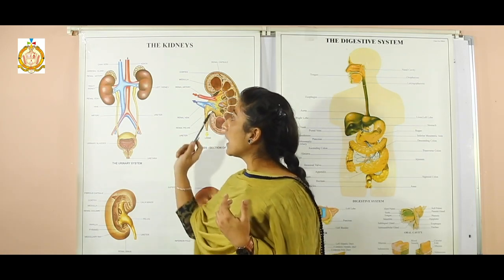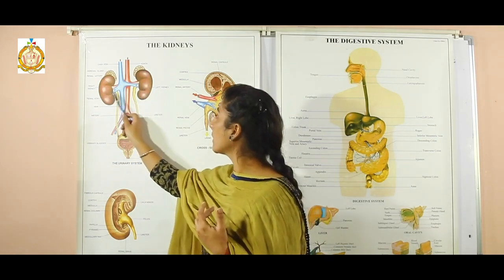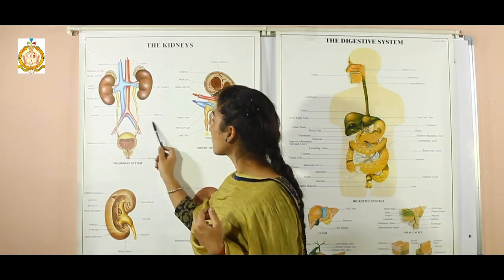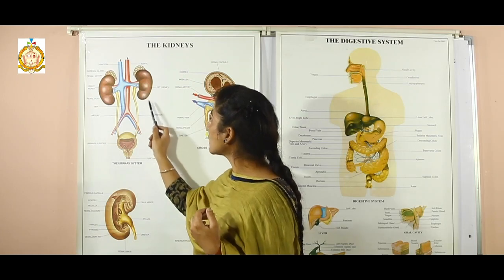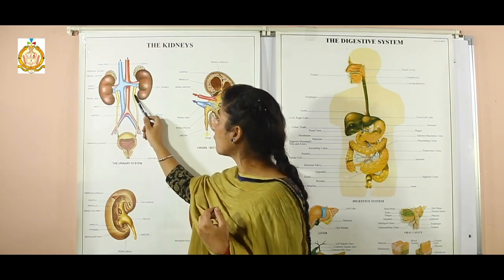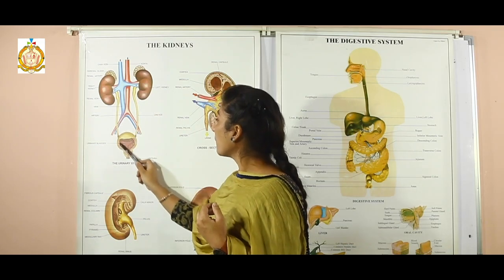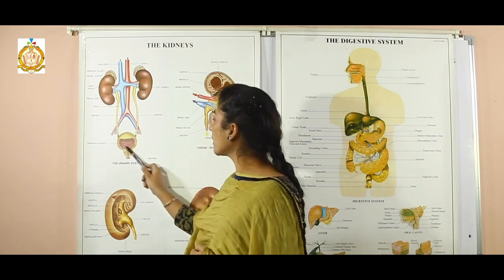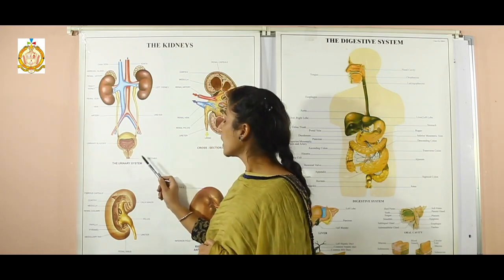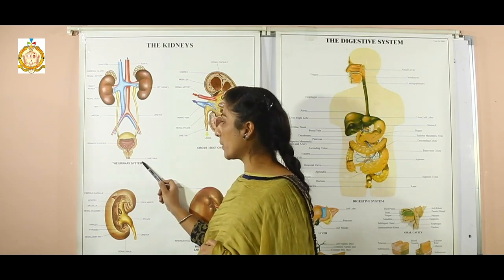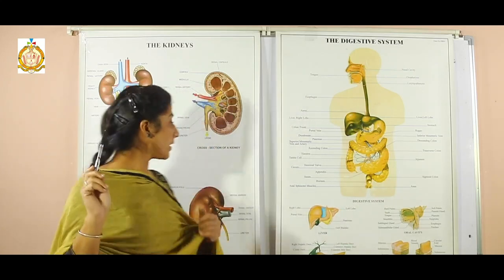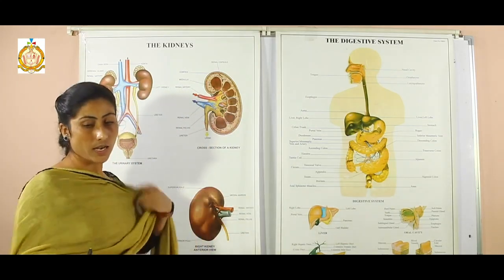Students, first of all, the 2 kidneys are bean-shaped structures and urine is formed in the kidneys. The 2 thin tube-like structures called ureters arise from each kidney and carry urine from the kidneys to the bag-like structure called the urinary bladder. Then urine is stored in the urinary bladder. After that, urine is removed out of the body through an opening called the urethra. So this is all about the working of the urinary system or the excretory system.